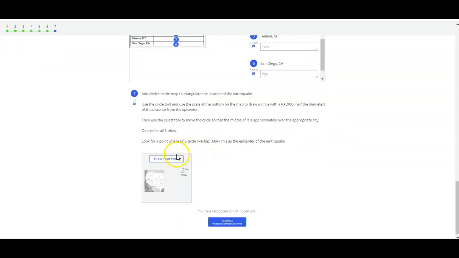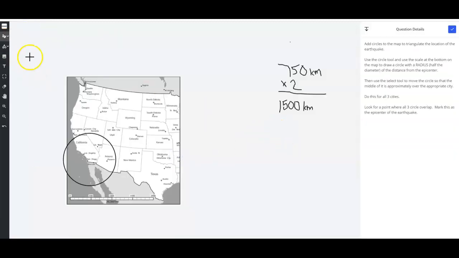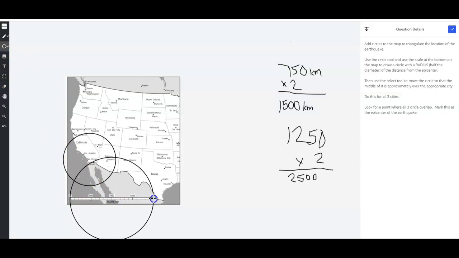So I'll go back to the whiteboard. I'm just going to write that down again to keep it easy to remember. So 1,250 is the radius. I'm going to multiply that by 2. And that gives me 2,500 kilometers. So I need a circle with a diameter of 2,500 kilometers. I'll pick the circle tool. I'll start here at 0. And we end the scale at 2,000, so I have to just approximate that that's about 2,500.